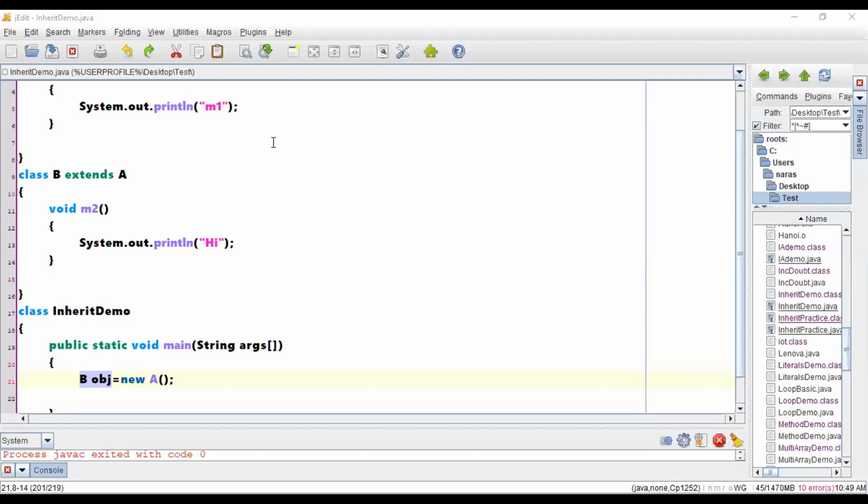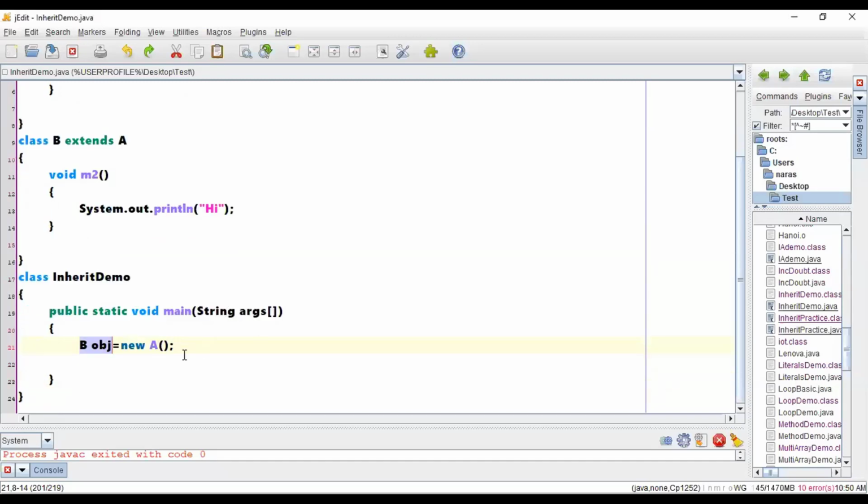Say for example, let me put the things in a different fashion. You will be having int and float data types, right? Int A is equal to 10 and float B is equal to 20.